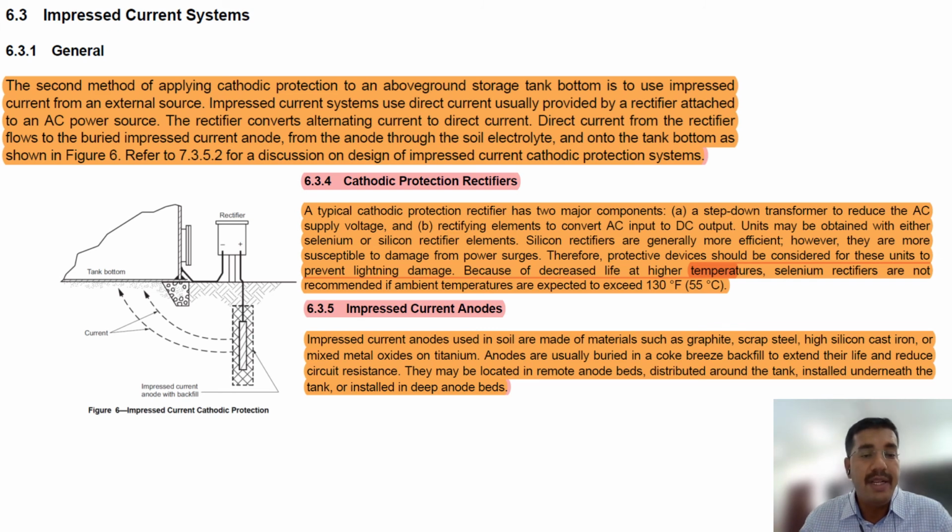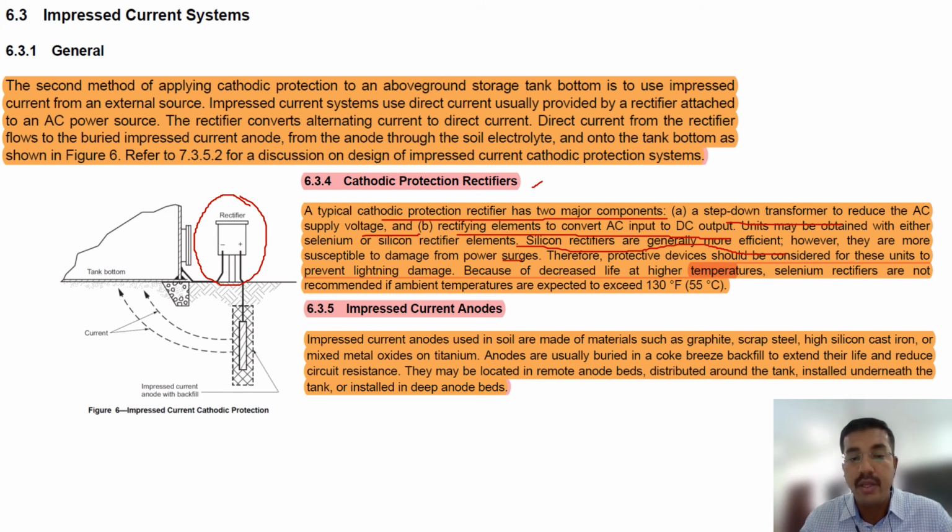Impressed current. In impressed current, what we do, we use a rectifier. In this rectifier we convert AC to DC. I will explain it here. Cathodic protection rectifiers: a typical cathodic protection rectifier has two major components, a step down transformer to reduce the AC supply voltage, and rectifying elements to convert AC input to DC output. Units may be obtained with either selenium or silicon rectifier elements. Silicon rectifiers are generally more efficient, however they are more susceptible to damage from power sources.